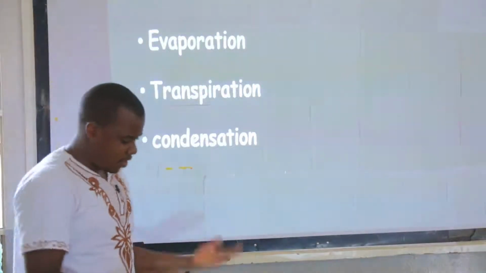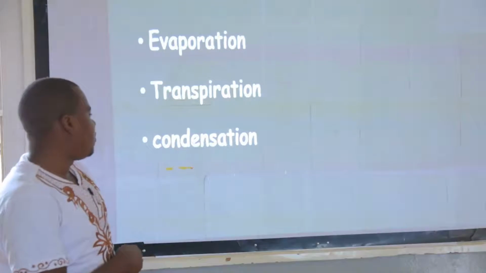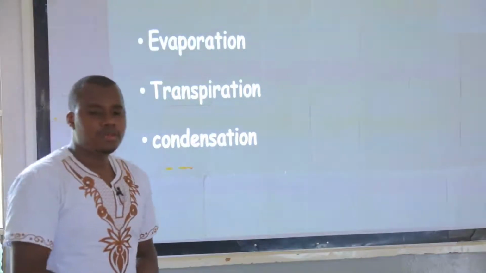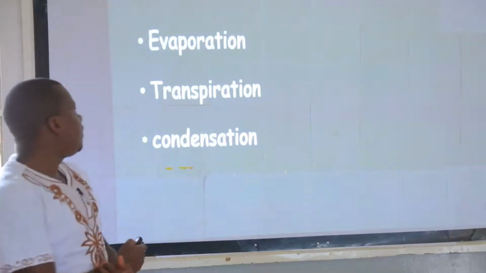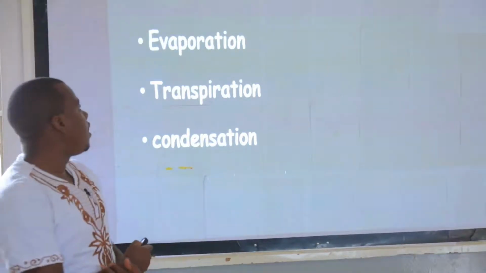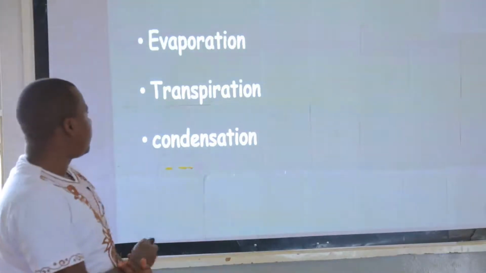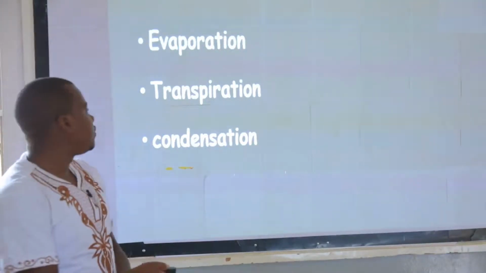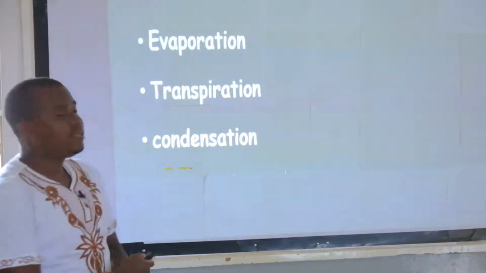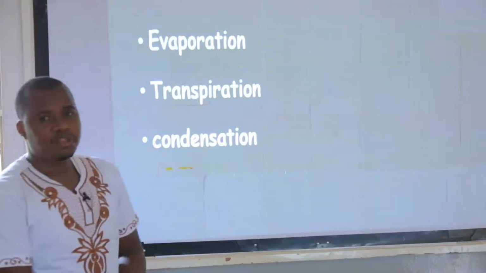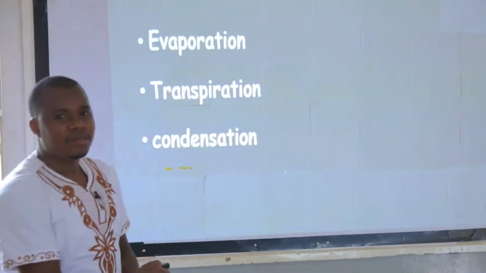Can we read through quickly? 1, evaporation. 2, transpiration. And 3, condensation. We are going to spell these words quickly, my good children. Evaporation, E-V-A-P-O-R-A-T-I-O-N, evaporation. Then you can spell transpiration, T-R-A-N-S-P-I-R-A-T-I-O-N, transpiration.